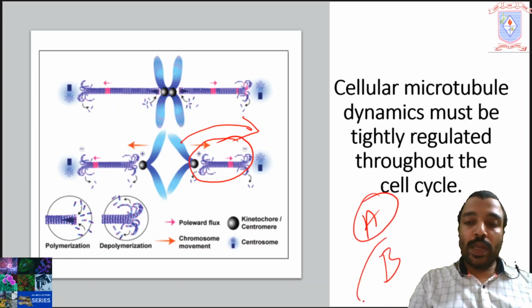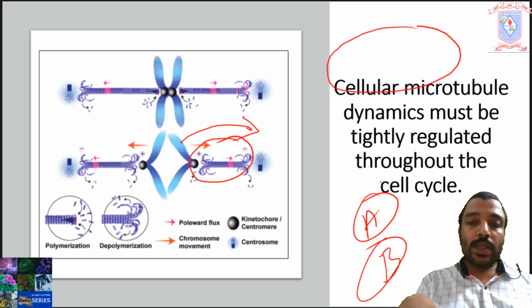Then anaphase B, the separation of two poles. Actually, when the anaphase starts, the size and length of the cell is like this.